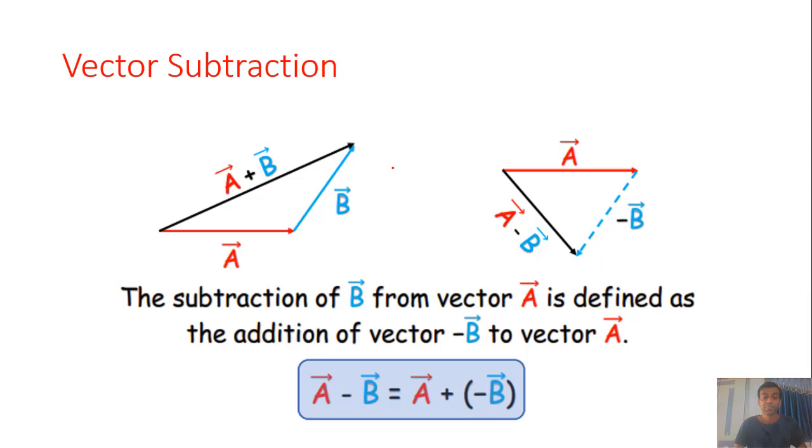Vector subtraction. The subtraction of vector B from vector A is defined as adding the negative vector B to vector A. This means that if we need to subtract vector B from vector A, then we add the negative vector B to vector A.